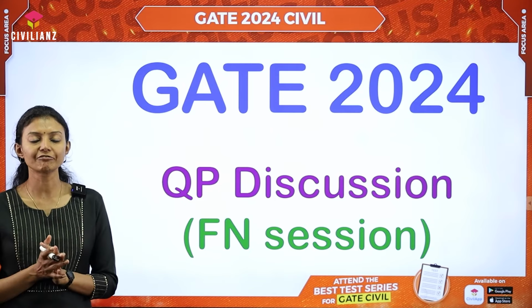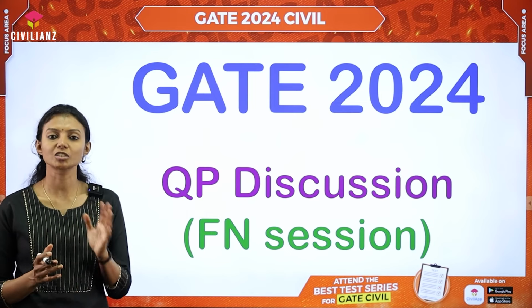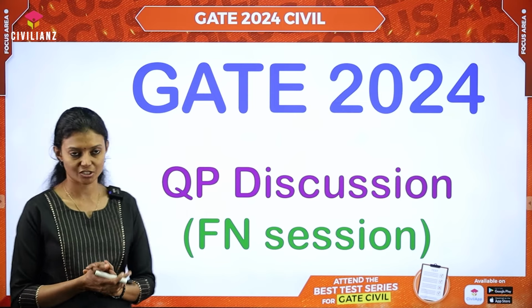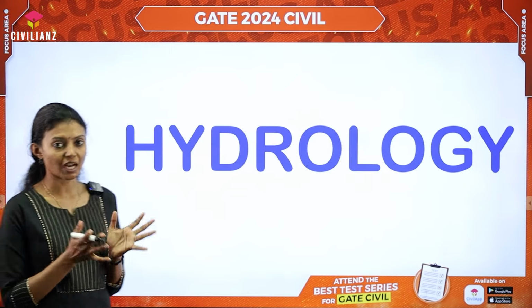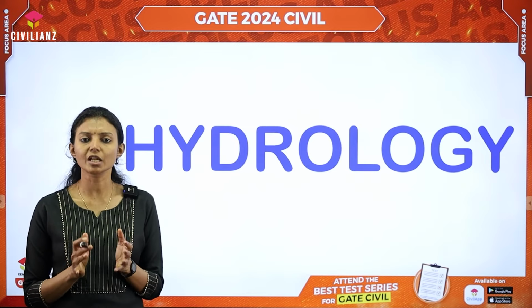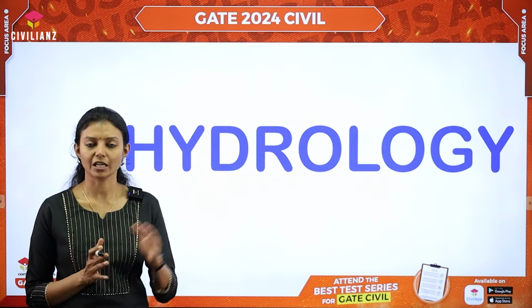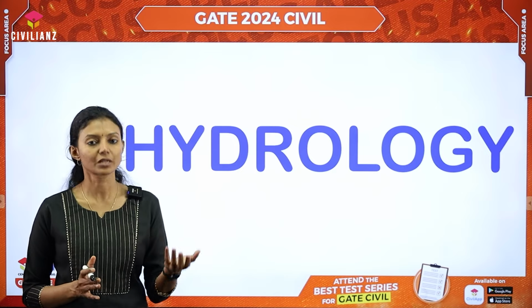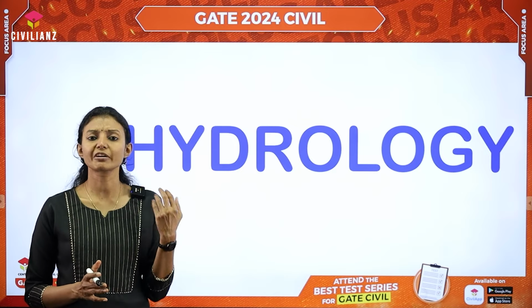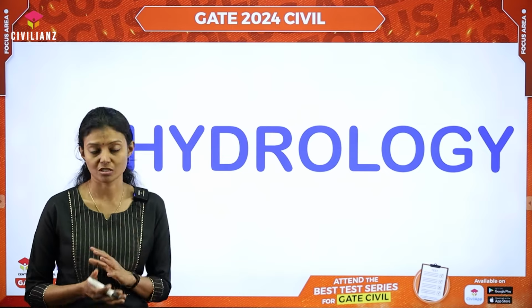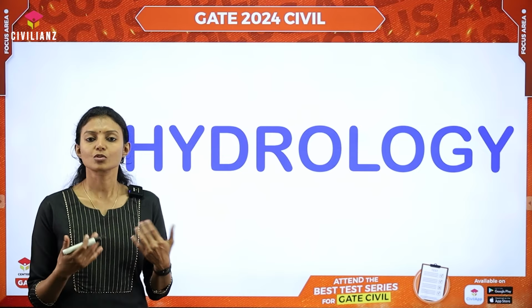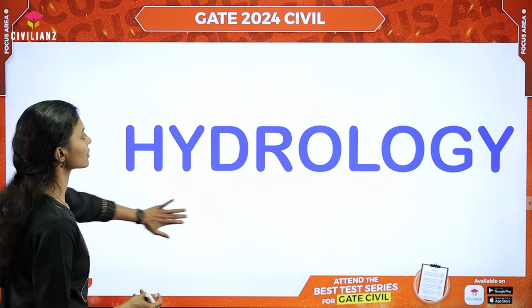Now I will be dealing with three subjects here: hydrology, irrigation and steel structures. So moving on to hydrology. A total of 3 questions were asked from hydrology and all 3 of them were numerical answer type questions, which were very direct and simple questions. There was no confusion at all. So let us see what the questions were.